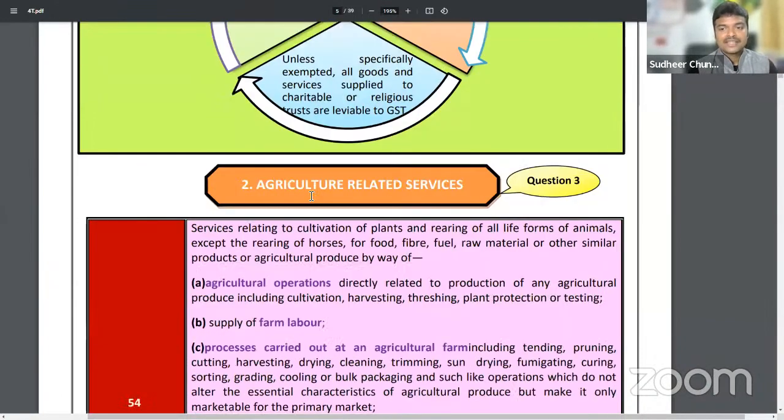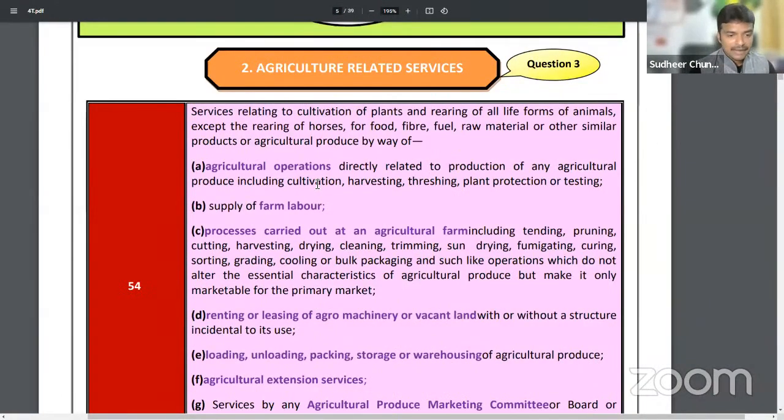Okay. So sir, if I have a building, and that building is let out to a charitable trust, is it taxable or exempted? It will be taxable. Why? Because services to charitable trust will fully be liable to tax. Okay, so now let us continue.